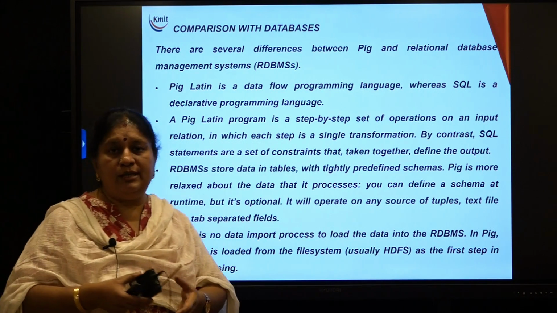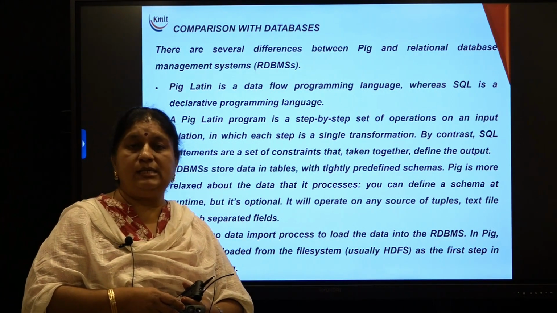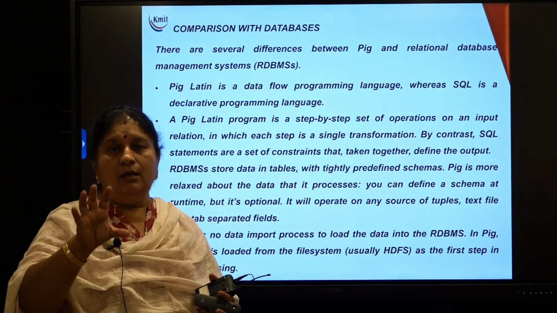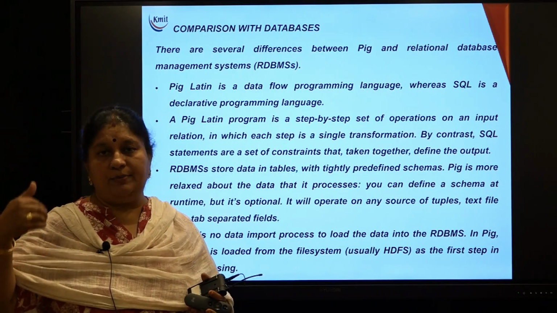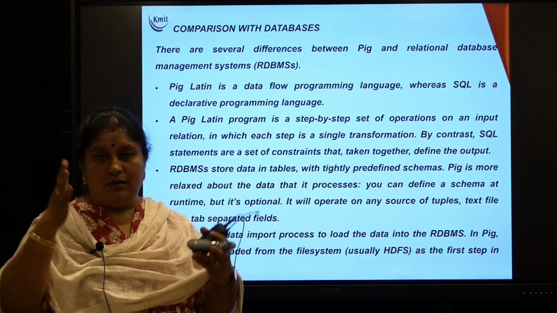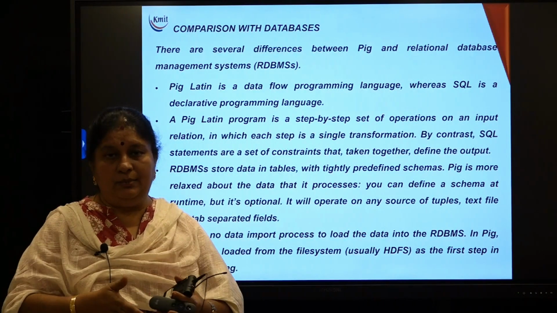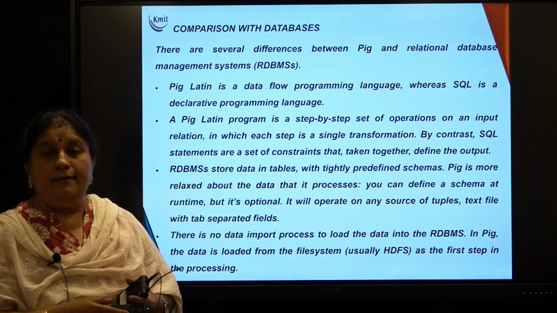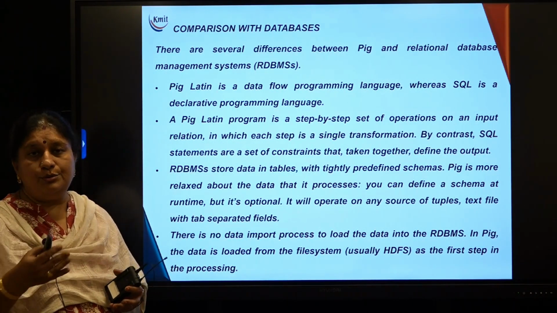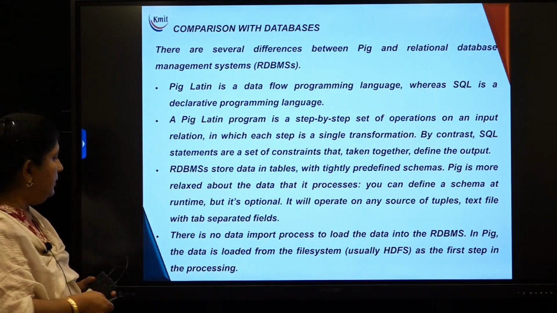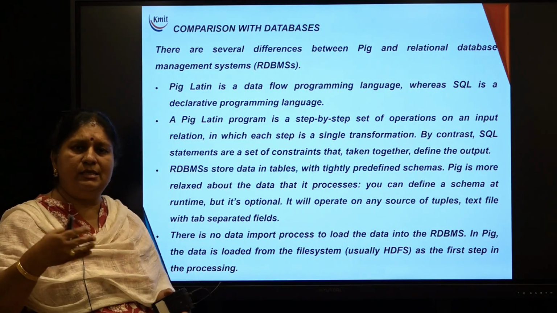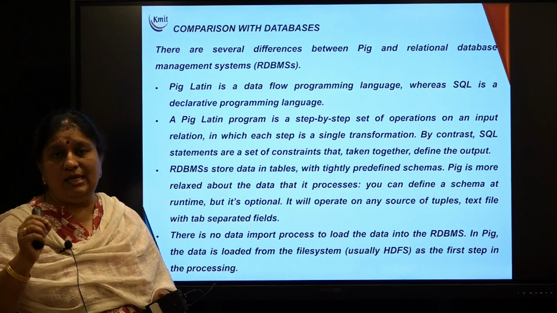Before actually storing the data, you need to specify what will be the schema of the table. Is it what we are doing with create table in SQL? You specify who are the fields, what is their data type, who is the primary key, who is the foreign key. Likewise, you specify the set of things which define the structure of the table before actually inserting the data. Whereas in PIG, while working with the statement itself, you can specify how you want to see the resulting relation. I will also show you some relations in PIG need not have a schema at all. You can just insert the data without specifying any schema definition.